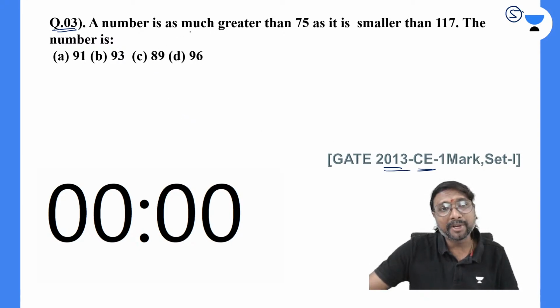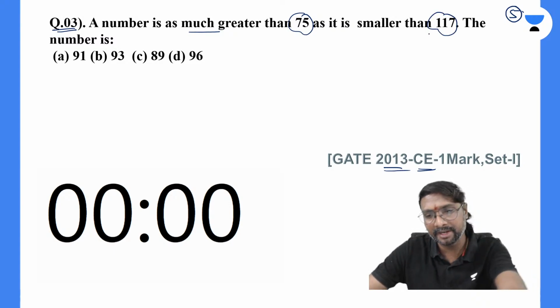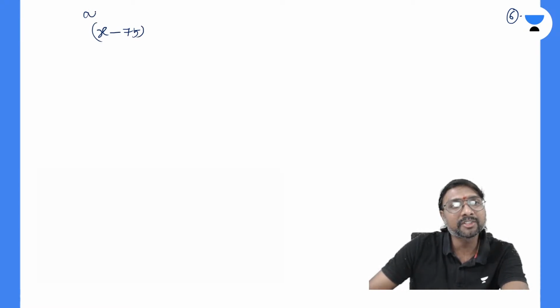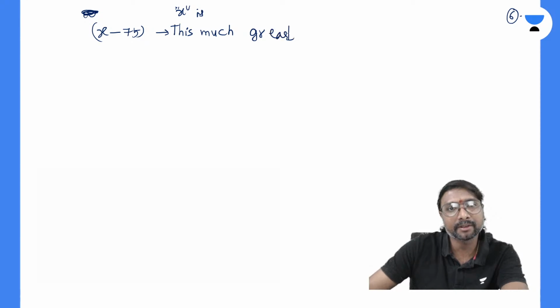A number is as much greater than 75 as it is smaller than 117. What is the meaning of as much greater? A number is as much greater than 75, which means how much higher than 75? By this much. As much greater means this much greater than 75. So x is this much greater than 75.